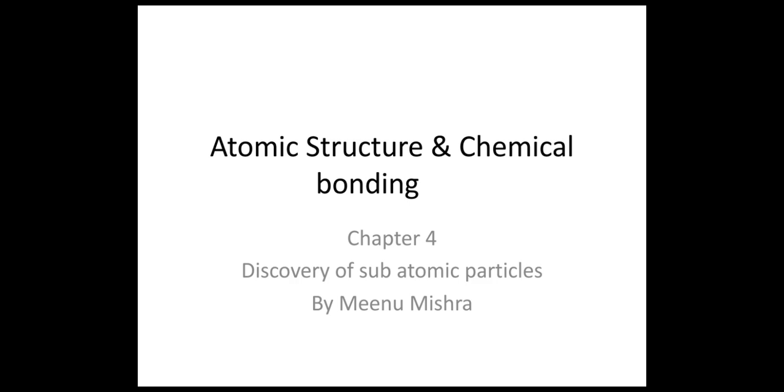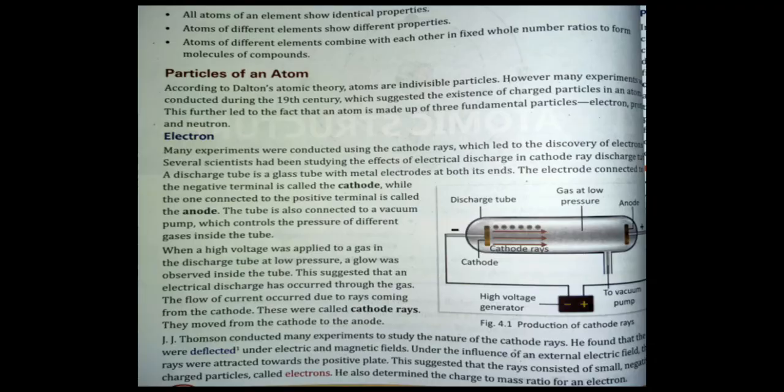Now, I want to tell you regarding the properties of the electron. Electrons from all sources are alike, having identical mass. They are a constituent part of all atoms. The mass of an electron is 1/1837 the mass of the hydrogen atom. An electron carries a unit negative charge of magnitude minus 1.602 × 10^-19 coulomb.